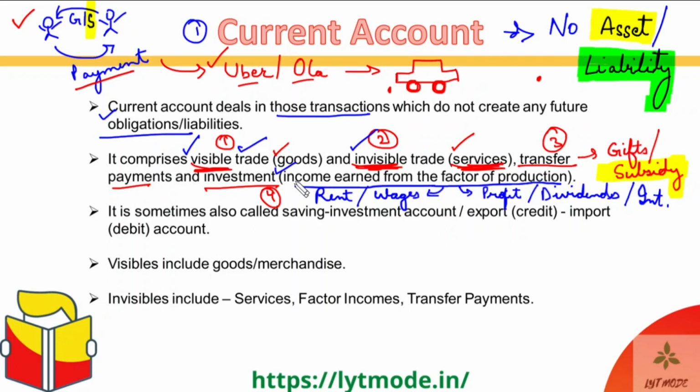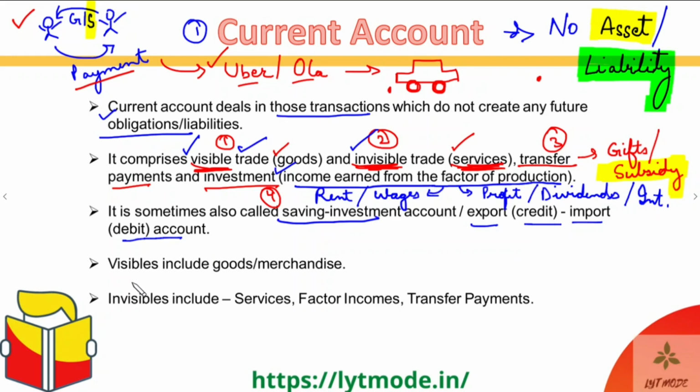Okay, so these are the components of the current account. These were a bit tricky, so I had to take a lot of time with them. And now let's move ahead. So the current account is sometimes also called a saving investment account, or the export import account, or the credit debit account of a nation. Okay, guys.